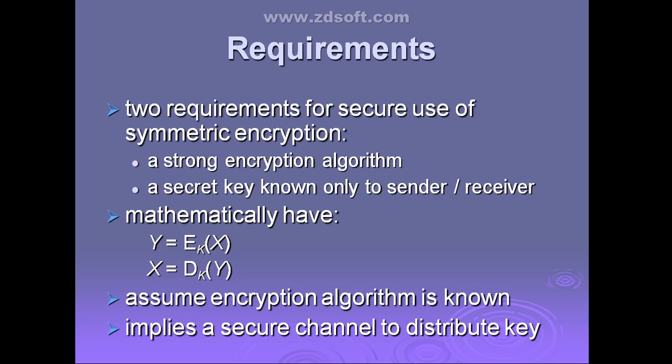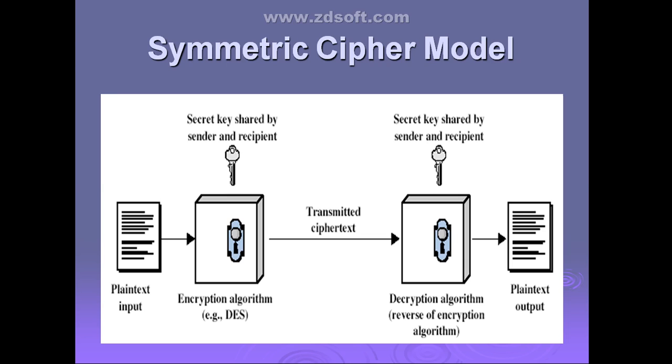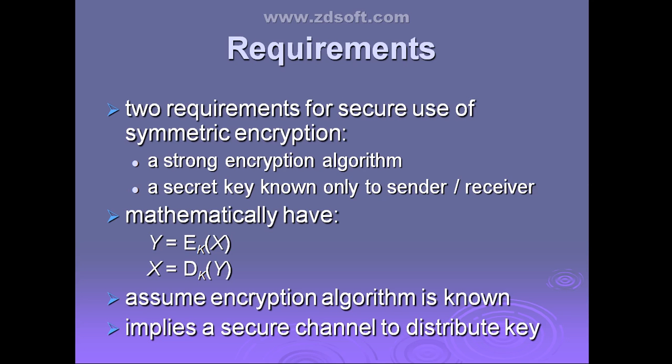The first one is, whenever we are going to use symmetric or conventional encryption, the encryption algorithm must be strong. Yes or no? The encryption algorithm must be strong. Otherwise, what will happen? Anyone can use the algorithm and they can decrypt the message. Yes or no? Yes, ma'am.